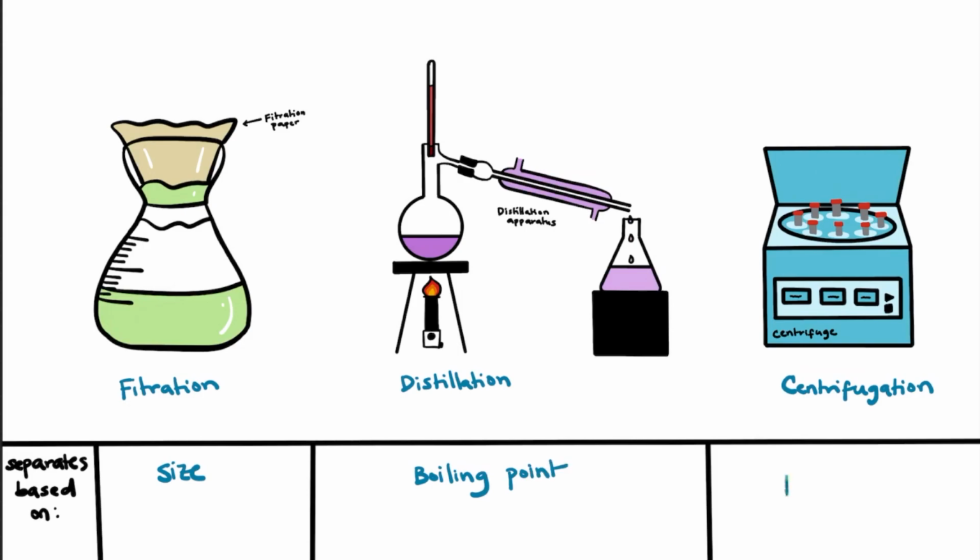Finally, centrifugation separates mixtures based on density. When the mixture is spun quickly, the centrifugal force applied causes the densest substance to settle at the bottom and the least dense substances to stay on top, where they can then be separated.